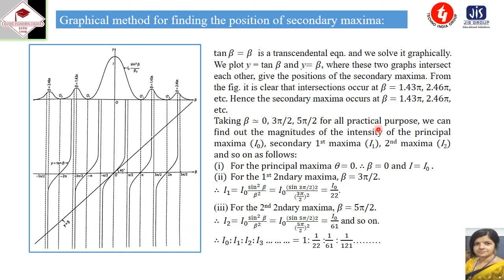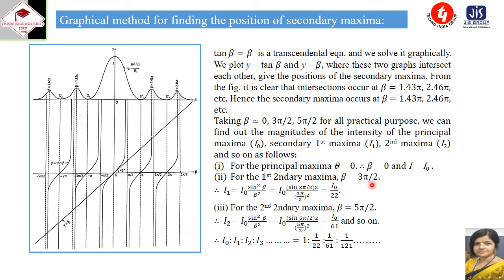So taking beta nearly equal to 0, 3 pi by 2, 5 pi by 2, for all practical purposes, we can find out the magnitudes of the intensity of the principal maxima, that is I0, then secondary maxima, that is I1, then I2, and so on. So for the principal maxima, theta equal to 0. So beta equal to 0, then I equal to I0. Now for the secondary maxima, beta equal to 3 pi by 2.